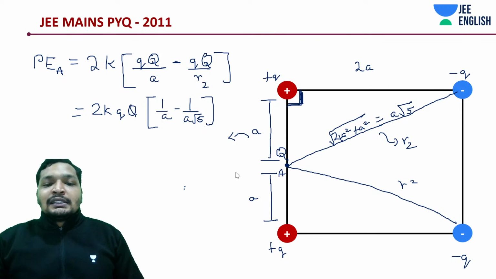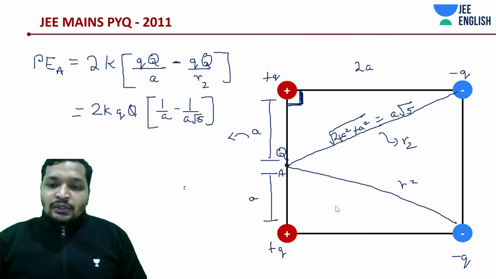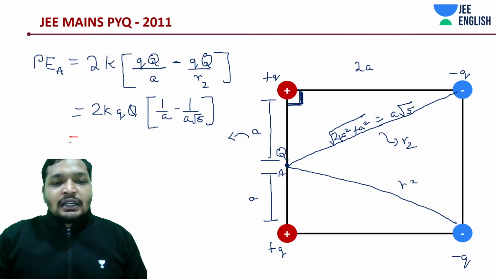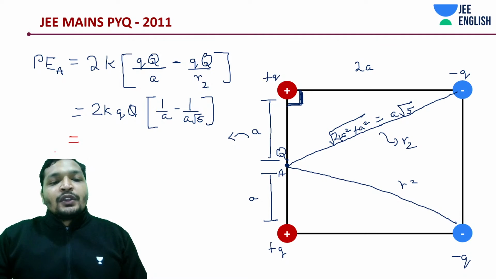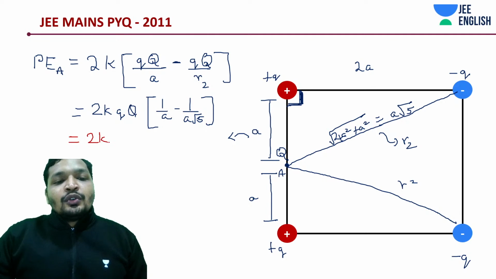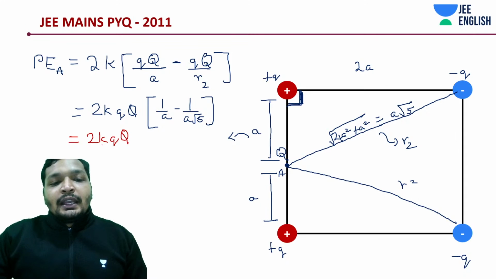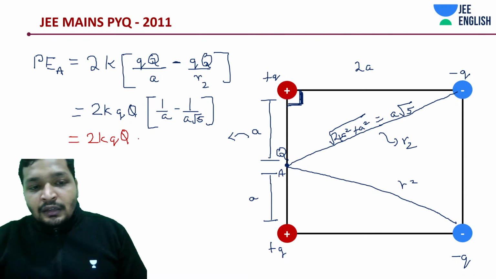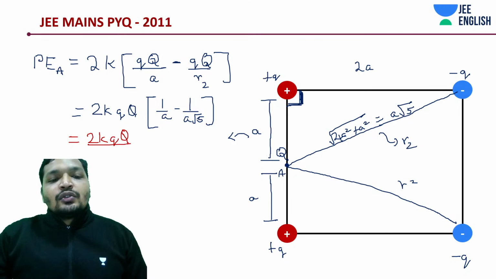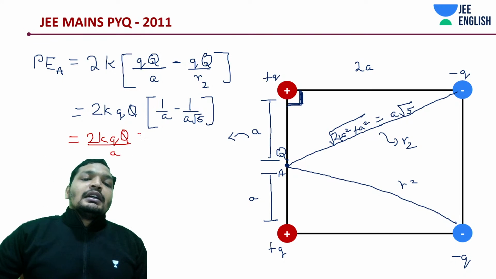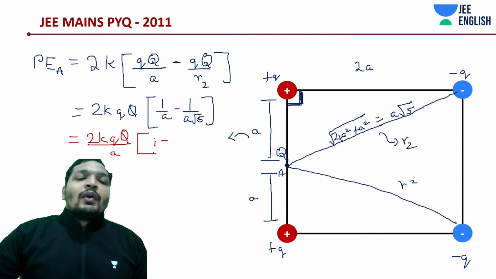So we can further simplify this and write it down. The moment you arrive at this, understood. 2 into K into Q divided by A would come out as common. So divided by A into 1 minus 1 by root 5.